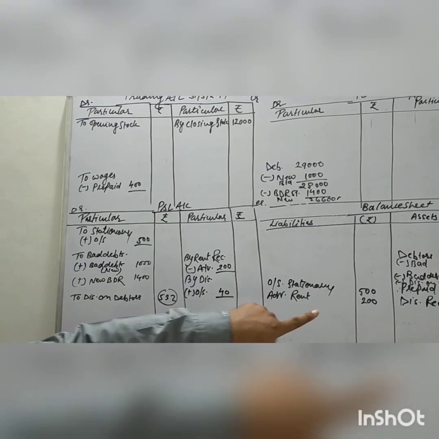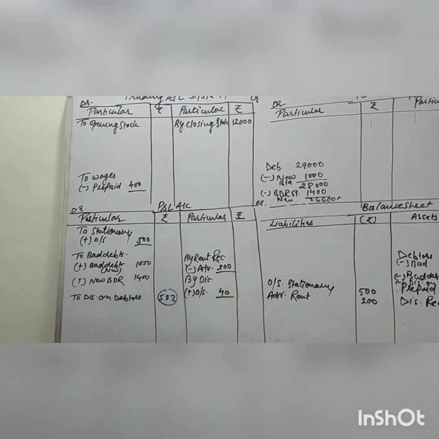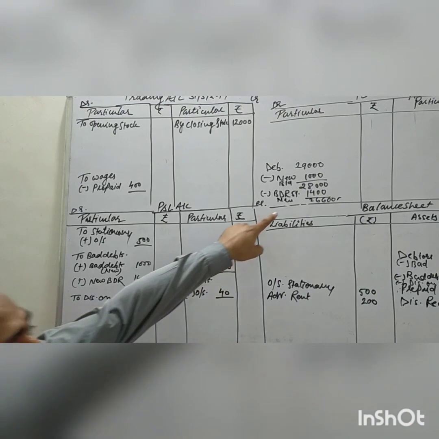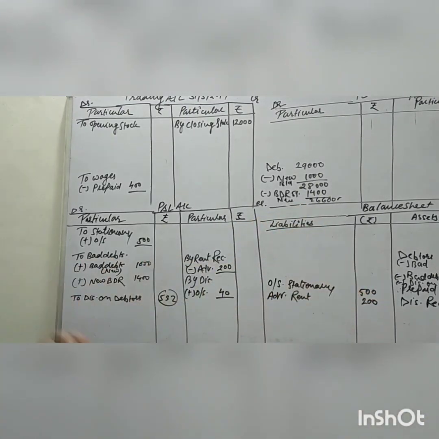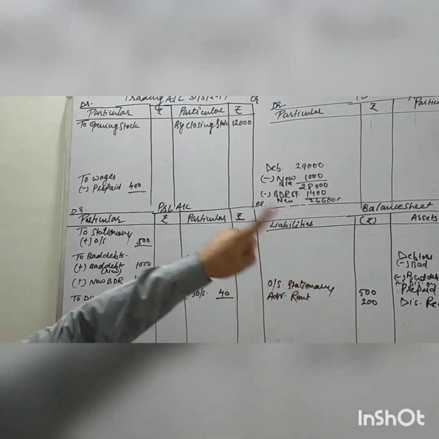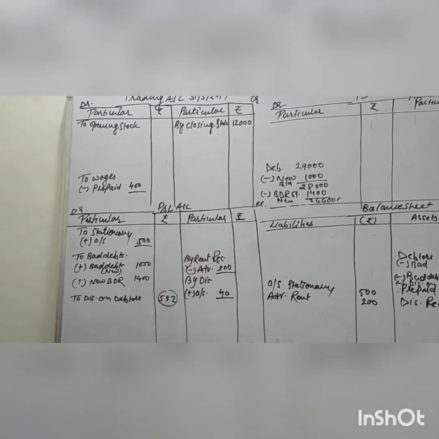This value will also be minus from the fresh debtor. Discount allowed is 2% on debtor. So from 28,000 we deduct 1400, so the value comes to 26,600. On 26,600 we minus 2% discount on debtor, so our discount value on debtor comes to 532. The first effect, 532, goes to the P&L debit side, and the second effect comes to the balance sheet asset side as minus from the debtors.